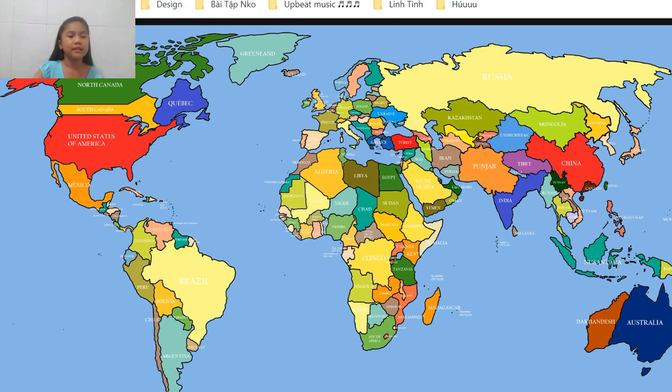The United States of America means that united means it comes together. States are lots of states. So the United States of America means a lot of states coming together to make America. Some people think that the United States of America is too long, so some people say the US or America. So that's it.